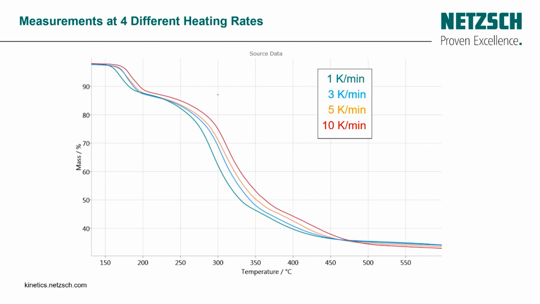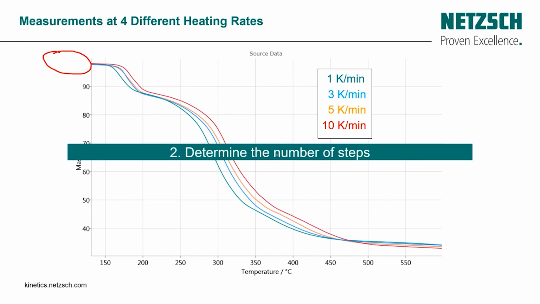So after doing the 4 different heating rates, we import them in our software. This is a screenshot from our software. So we chose here to do 1, 3, 5, and 10 K per minute. And as you can see, by using our software, we can even do the preparation. And here, the first peak which belongs to the water is already removed in order to take into consideration only the degradation of our drug.